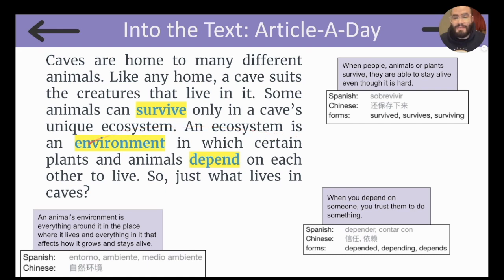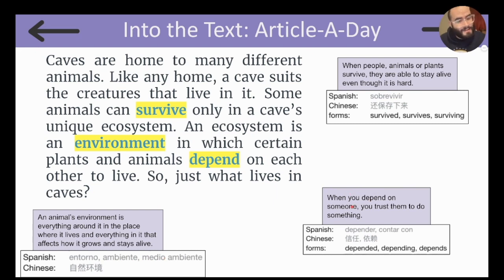An ecosystem is an environment in which certain plants and animals depend on each other to live. An animal's environment is everything around it in the place where it lives and everything in it that affects how it grows and stays alive. In Spanish, we say entorno, ambiente, o medio ambiente.